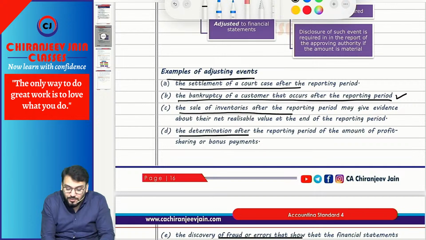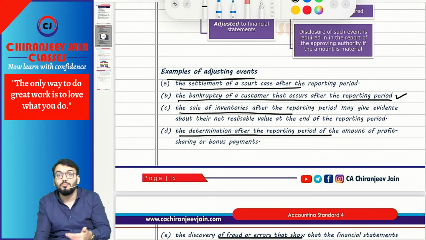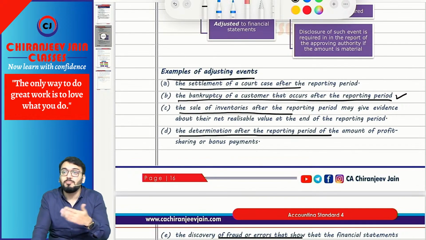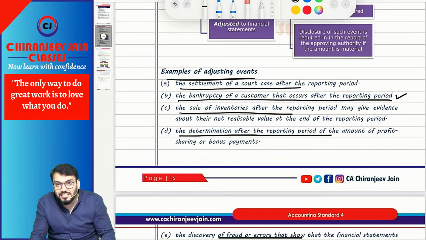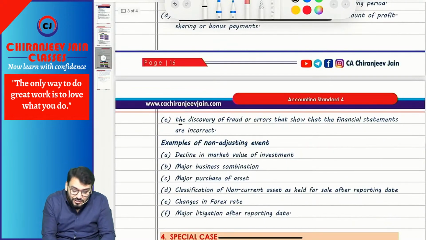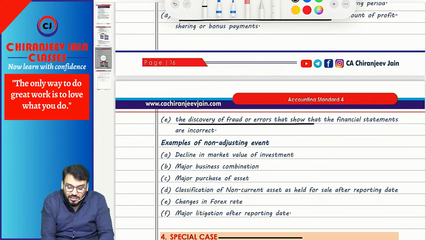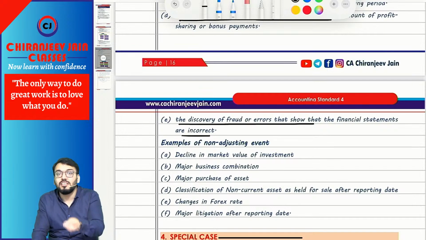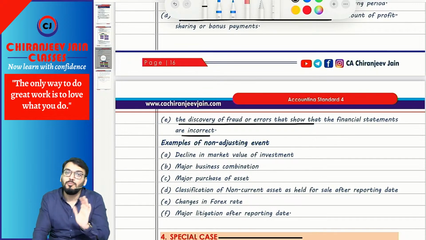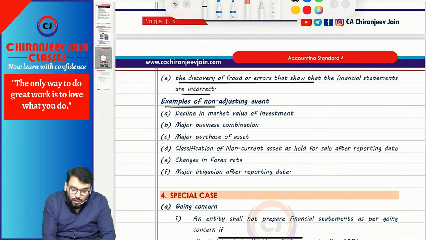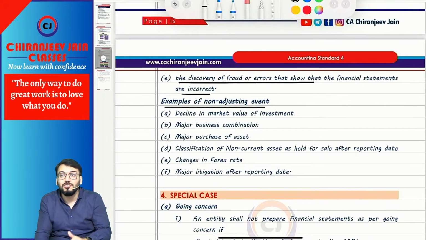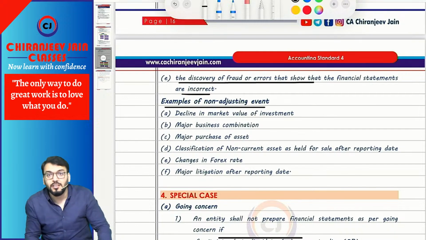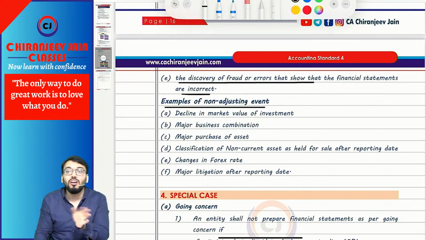The determination after the reporting period of the amount of profit sharing bonus. The profit is known only on approval of the financial statement, and based on that, profit bonus might be payable. So that bonus also becomes an adjusting event. Correct. The discovery of fraud or error that shows the financial statements are incorrect. Already I have said any error identified after the reporting date but before approval of the financial statement will always be an adjusting event. Examples of non-adjusting events become more important because normally students are confused about what a non-adjusting event means, whether it is adjusting or non-adjusting.